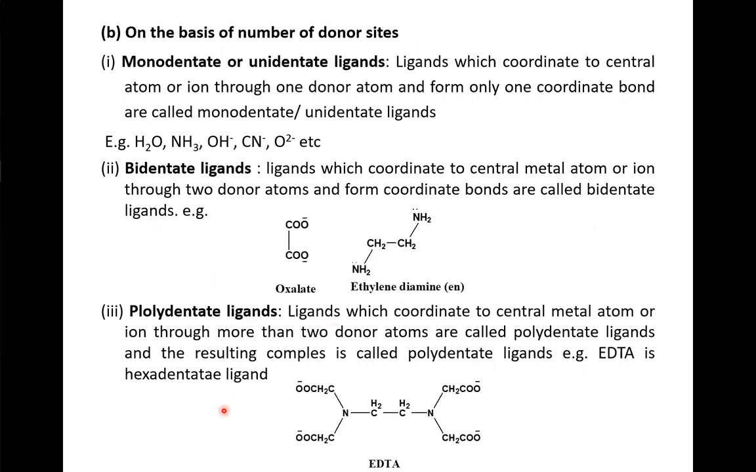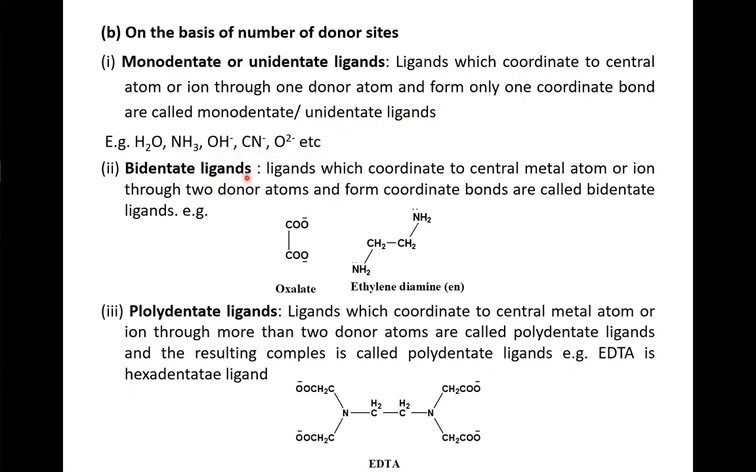On the basis of number of donor sites, it is being divided into three types, that is monodentate or unidentate ligands. Ligands which coordinate to central atom or ion through one donor atom and form only one coordinate bond are called monodentate or unidentate ligands. Example, water, NH3, OH minus, Cl minus, etc.